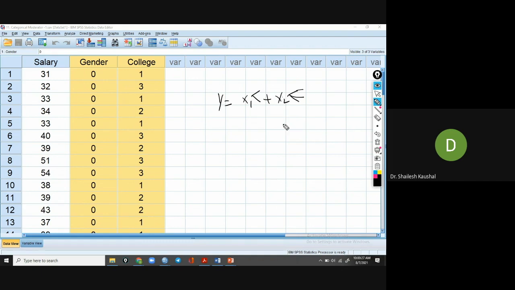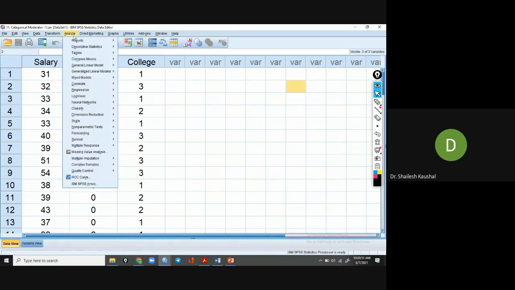So when we use the factorial ANOVA, then we can find the interaction effect of the independent and moderator variable also. Okay. So it is easier to use factorial ANOVA, and I am using the factorial ANOVA to test whether the interaction effect is significant or not. So analyze, general linear model, univariate.